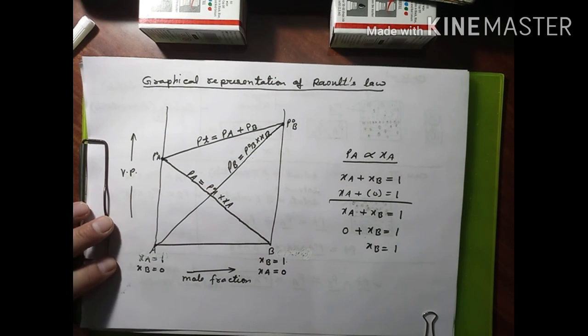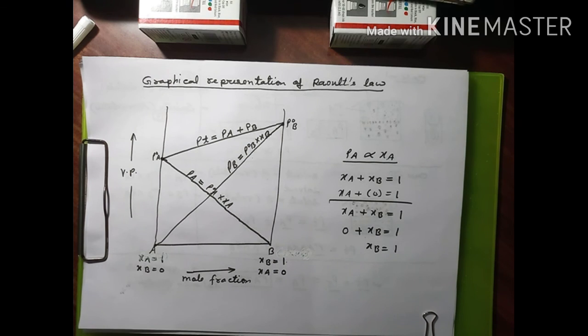So this is the overall graphical representation of Raoult's law, and it very clearly shows that the partial pressure of a component is directly proportional to its mole fraction. So the main point of this graphical representation is this: as the mole fraction of component A or B decreases in the solution, the partial pressure of that component also decreases.